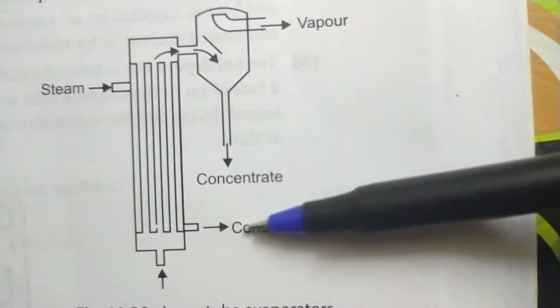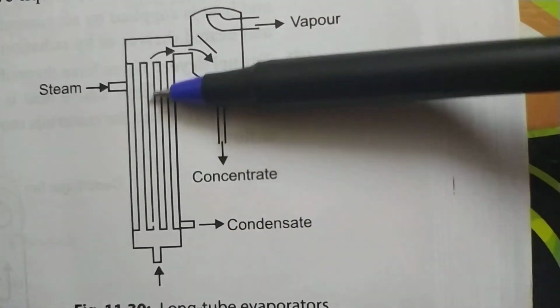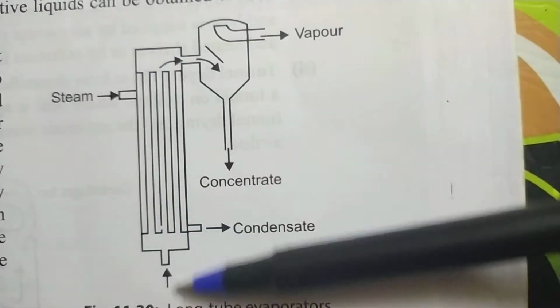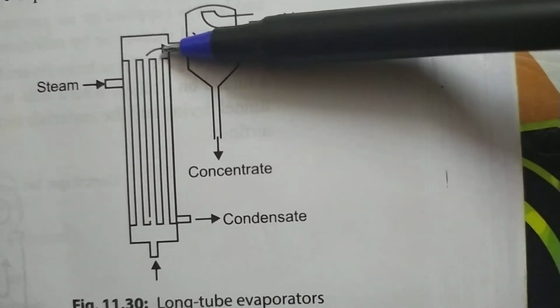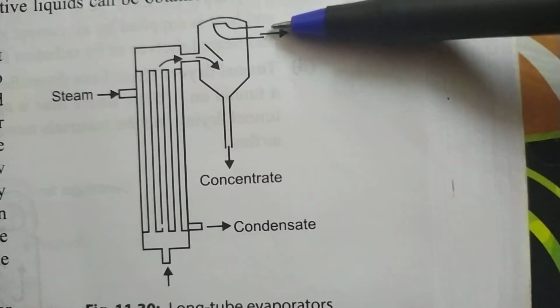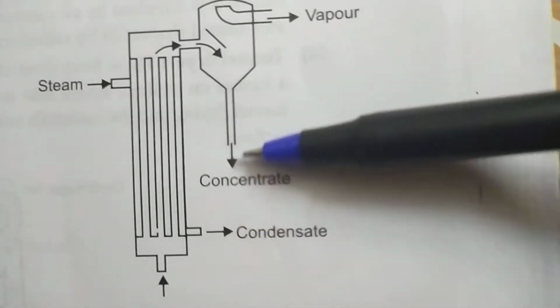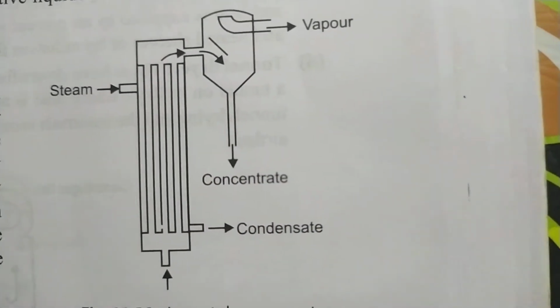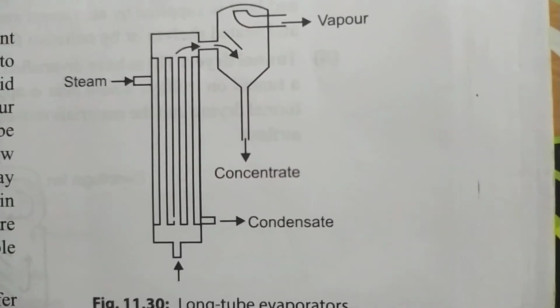The condensate is removed from here, and the product is forced through, because there's a force from the bottom also. Steam pushes the product, and it gets concentrated. Vapors are lost from here. Here is the concentrated powder of the product. This is called long tube evaporators.